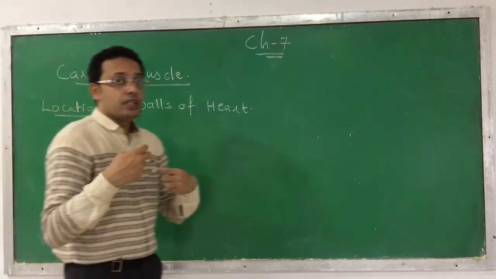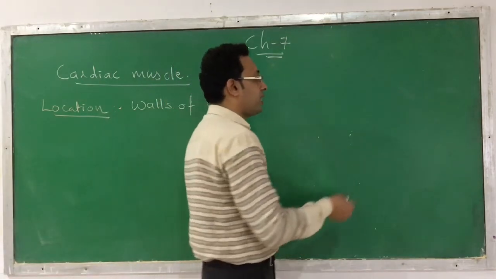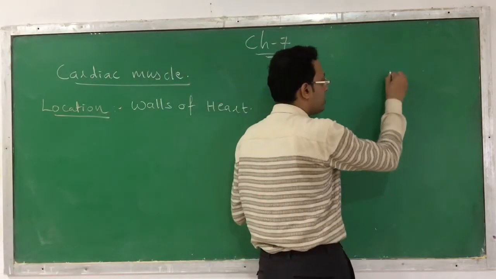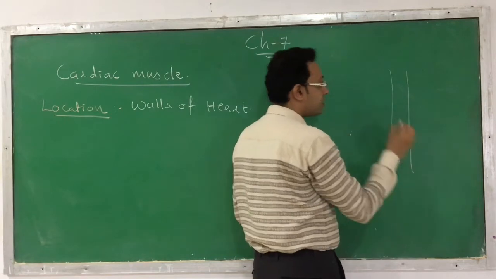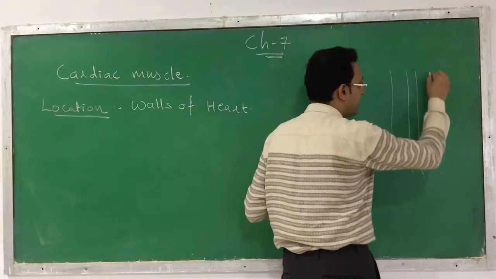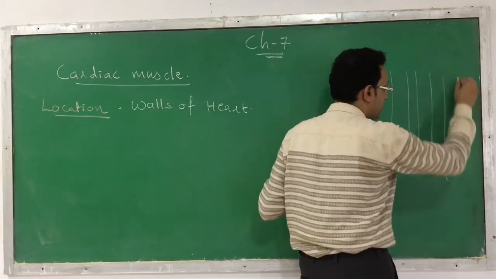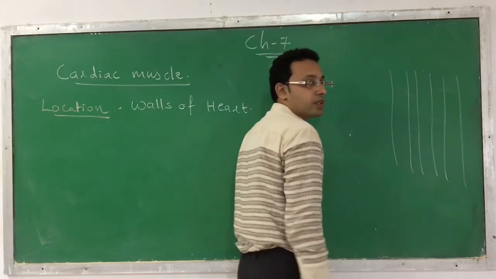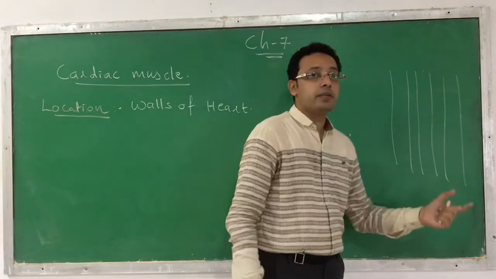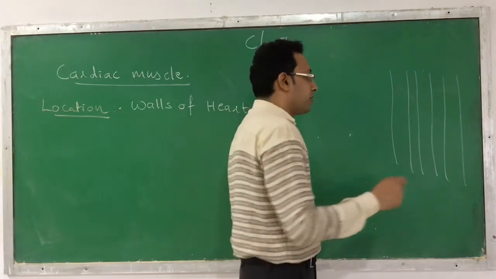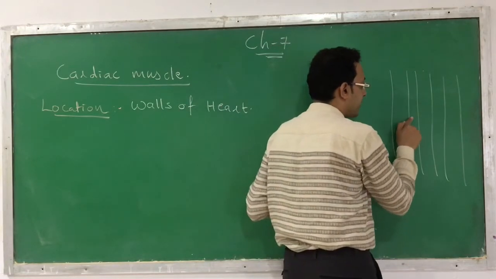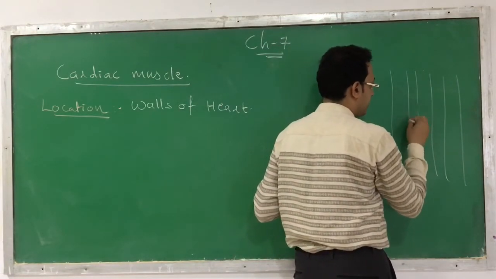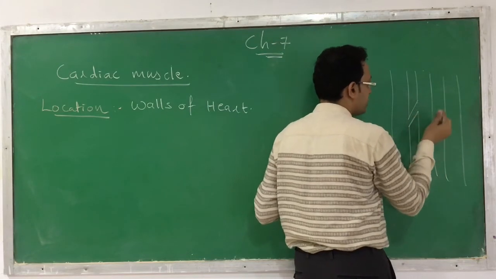Now when we discuss its shape, what kind of shape does it have? It is also cylindrical, like the skeletal muscle, cylindrical in shape, occurring in bundles. But what is the difference between the skeletal muscle and the cardiac muscle? Here the branching is going to be formed.